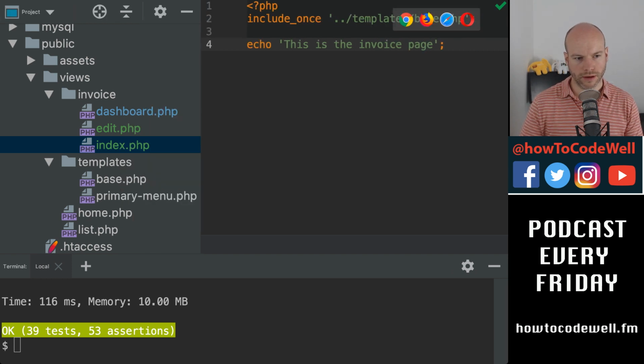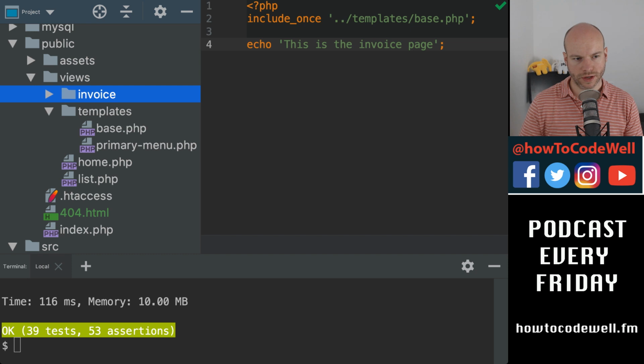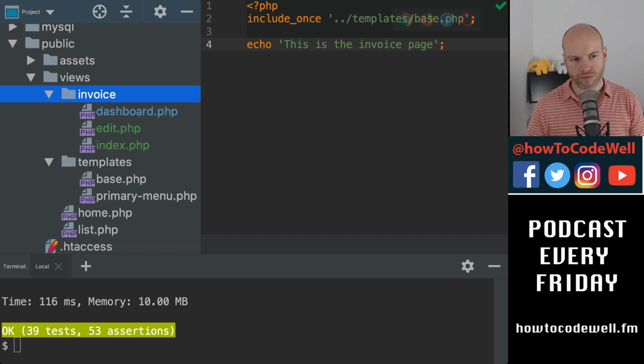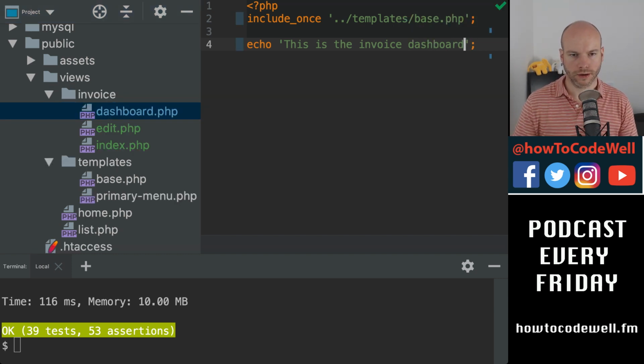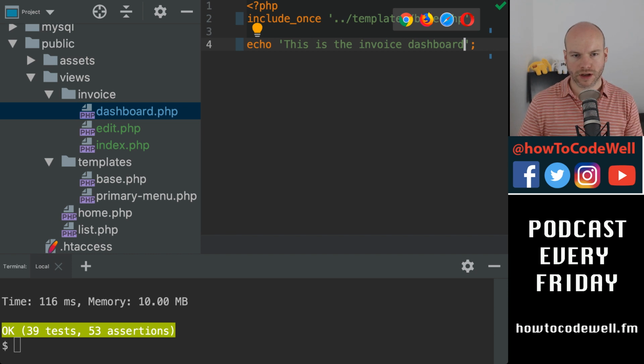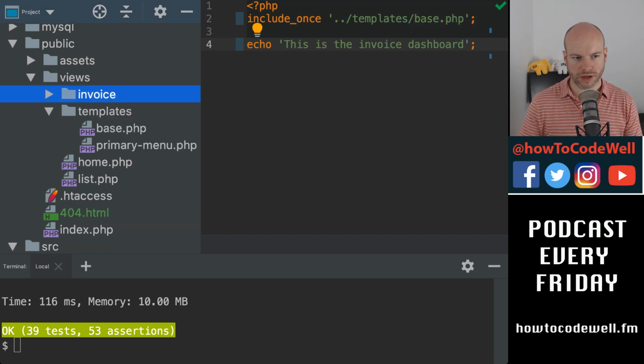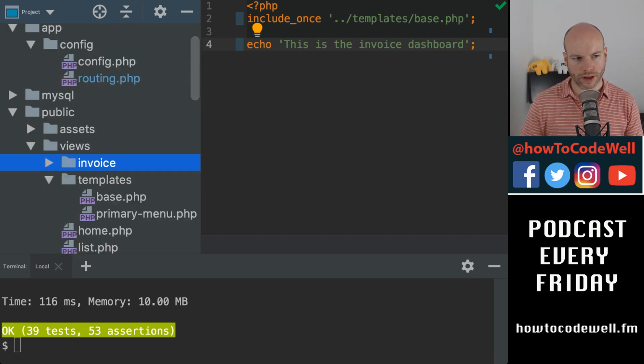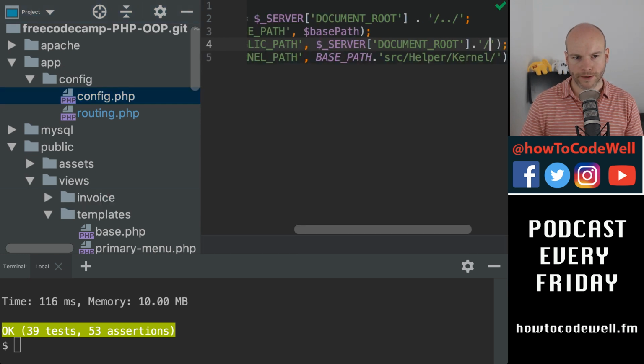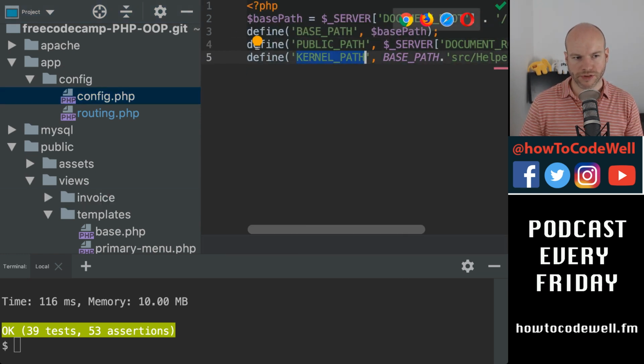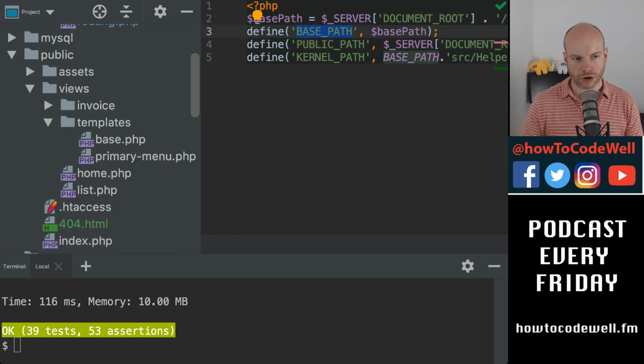So let me think. We are in the invoice. We need to go into templates and load up the base.php file. Of course, if I was using Twig, this would be so much easier, but we're not. So we need to come out of the current directory, which is invoice, and go into templates and then base.php. That isn't working. What I'm going to do is go into config. We have set the kernel path, the public path, and the base path. The public path is what I'm using,